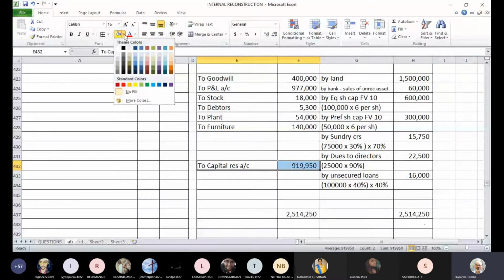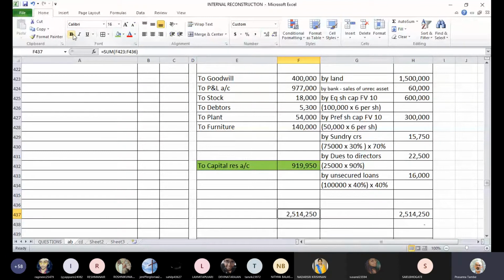This is the balancing figure in your capital reduction. So capital reduction account final balance, credit balance transferred to capital reserve, is 9,19,950 rupees.